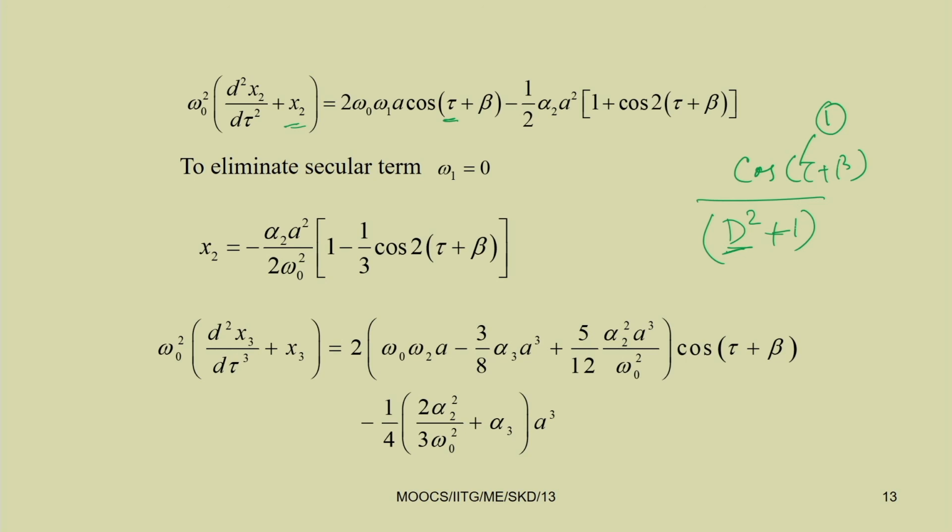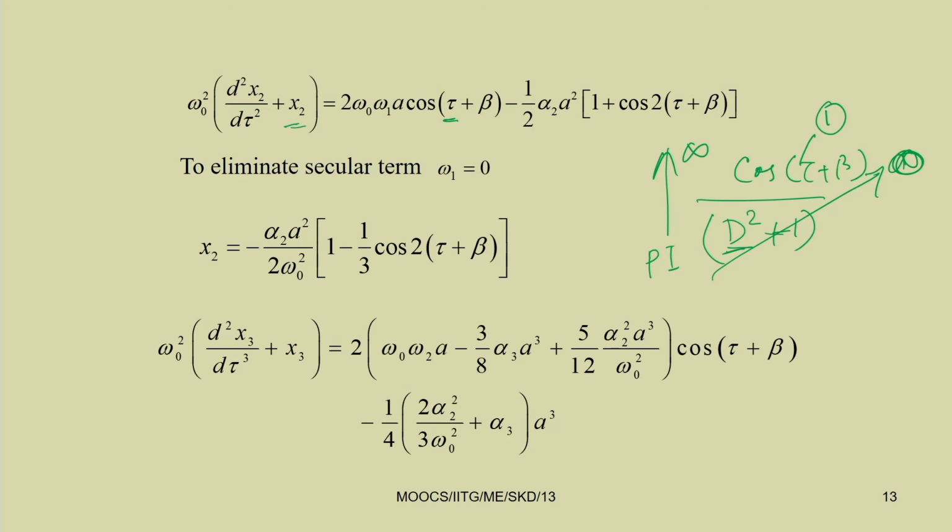So, minus 1 plus 1 tends to 0. As this part tends to 0, the whole term tends to infinite. So, this leads to the particular integral tending to infinite. So, this term is a secular term and it must be eliminated.